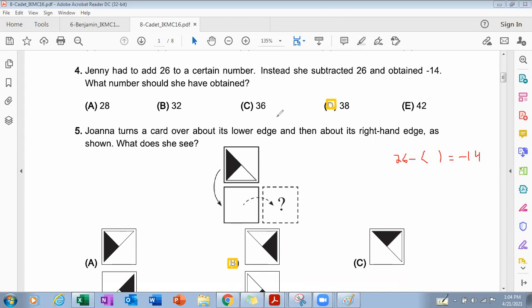So obviously, if we look at all these options, if we subtract 26 minus 36, it will not give us the answer minus 14. So we will try all these numbers. So 26 minus 38, if we subtract 26 minus 38, we will get the answer of minus 14. So part D is the correct option.